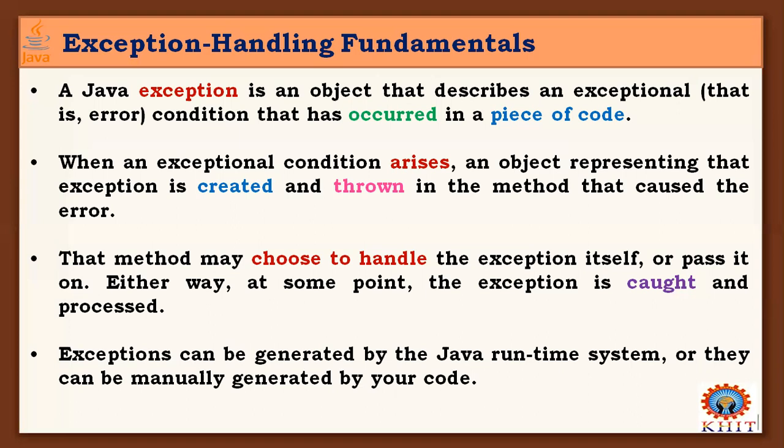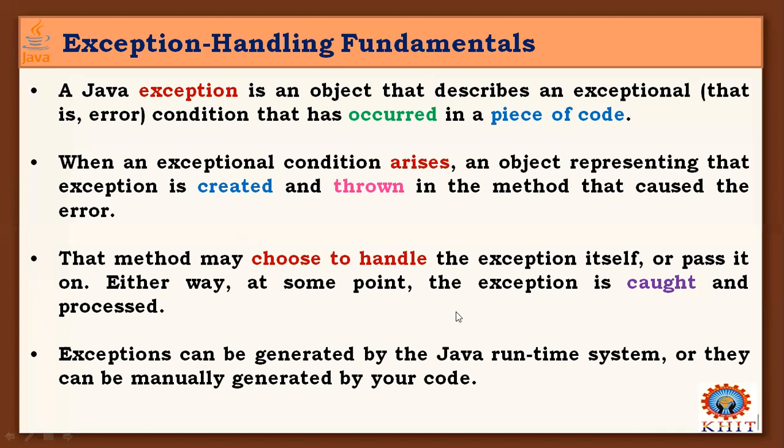Why are we doing all this? Because when an exception occurs, our program terminates abnormally. That is very dangerous and improper for organizing software, so exceptions must be handled. We need some method of code. Either way, at some point the exception is caught and processed by that handler method.